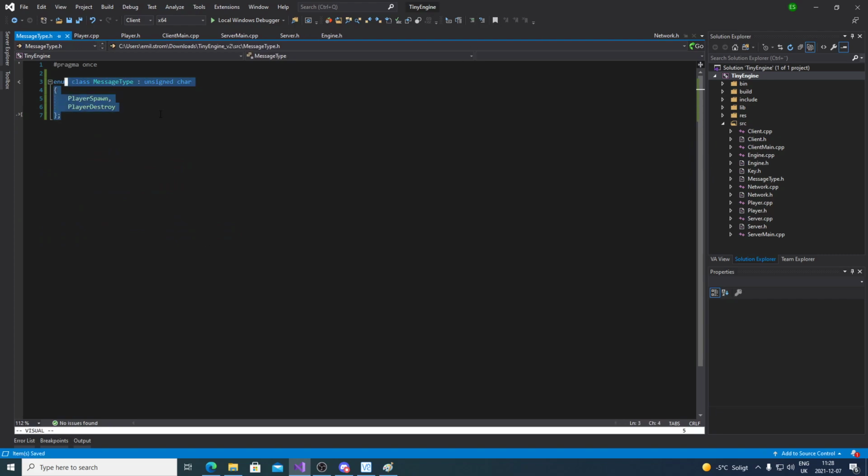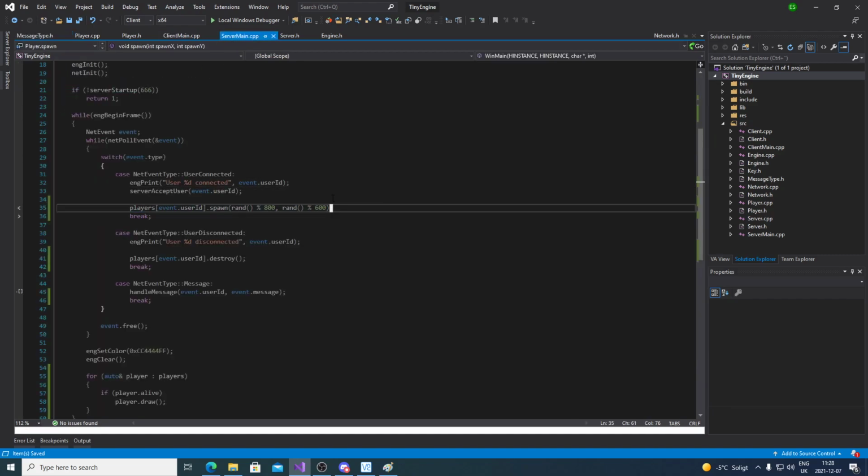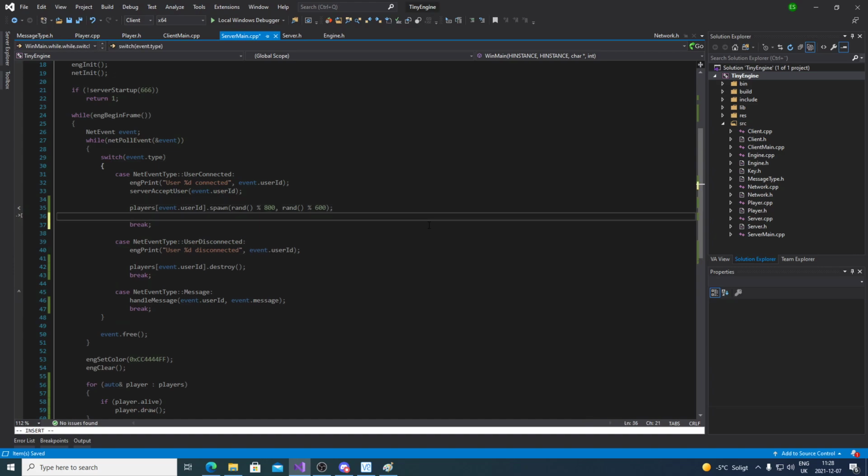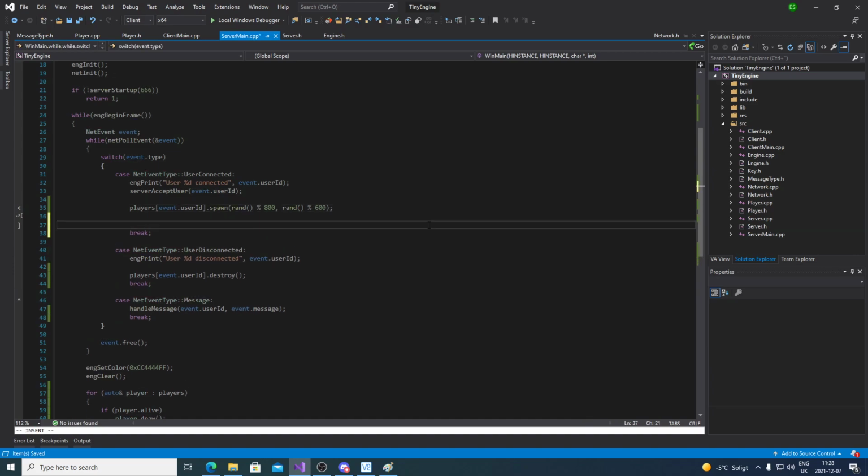So I made this enum class here, message type. Now we can include a header to our message describing what type of message we are sending. So when we're spawning a player, here they are, we're additionally going to broadcast a message to everyone saying hello. We're spawning a player right now. So let's make a net message.